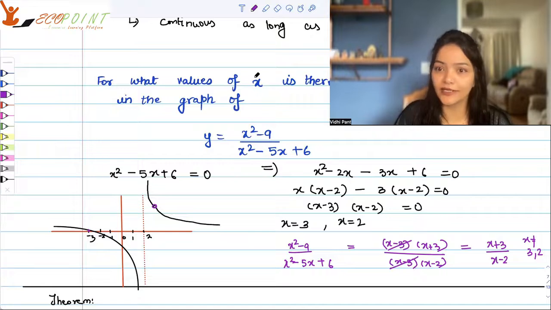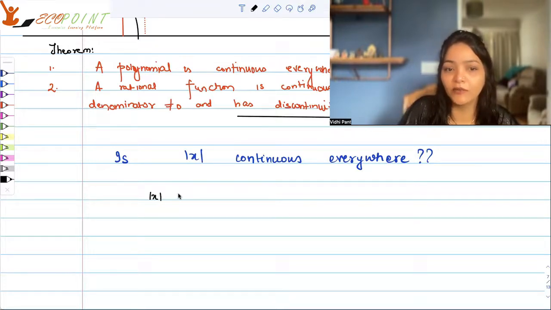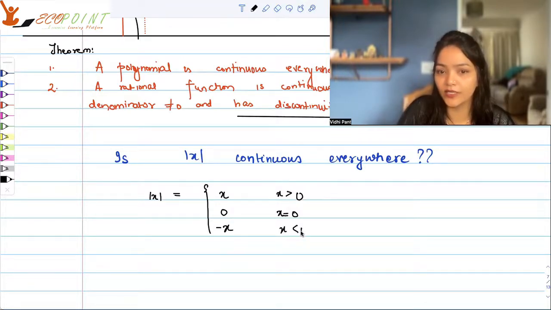So this was a special case that I wanted to discuss. Apart from this, I also want to discuss another special case. Let's see to it. The special case that I actually wanted to discuss is modulus x. Modulus x is continuous everywhere. Why is that happening? Because modulus x is equal to just x when x is greater than or equal to 0. It is 0 when x is equal to 0. So I could actually take strictly greater than 0 in the first point. And then it is negative of x, minus x, when x is strictly less than 0.